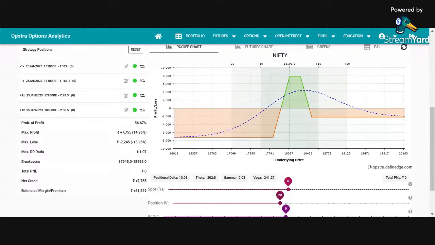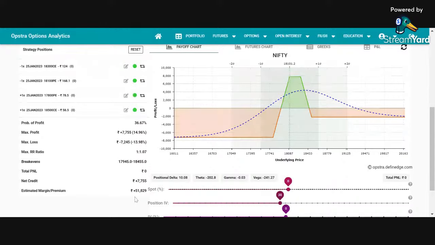But in a broader sense, if he doesn't want to do anything with the trade and allows the trade to expire on the last day, which is not a very good choice, then definitely there is a risk of 7,245, but it is a fixed risk. So that is the benefit of hedging: my risk is defined. I know beforehand that this is my maximum risk in the trade, there is no unlimited risk, and the margin requirement also reduces.